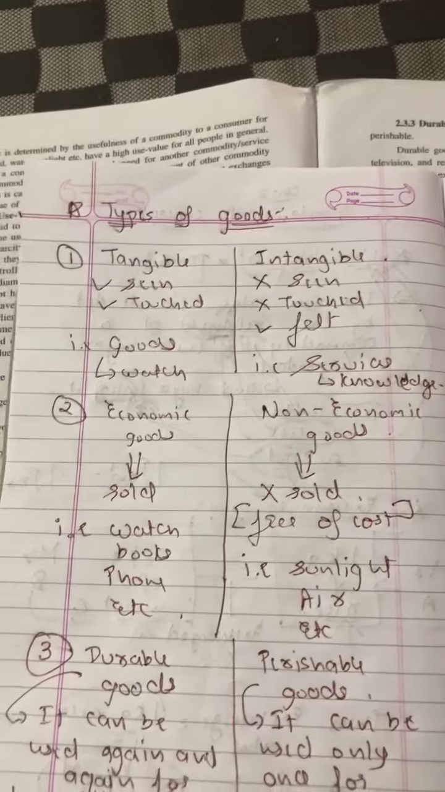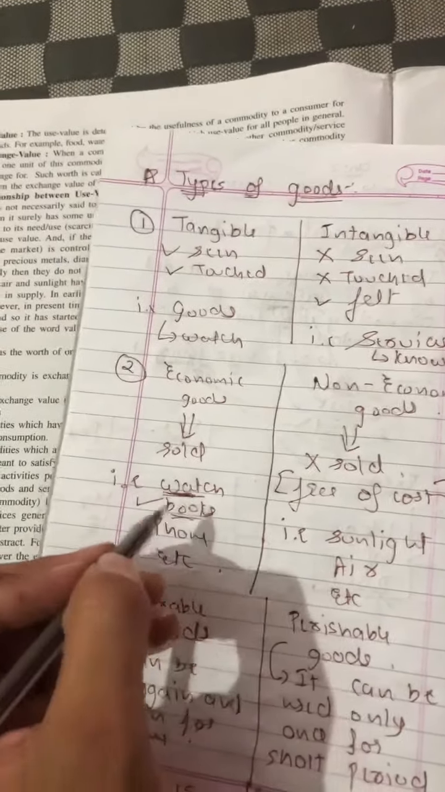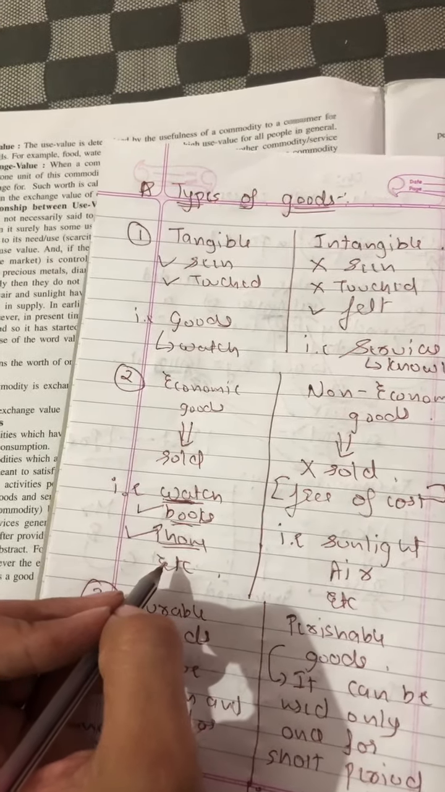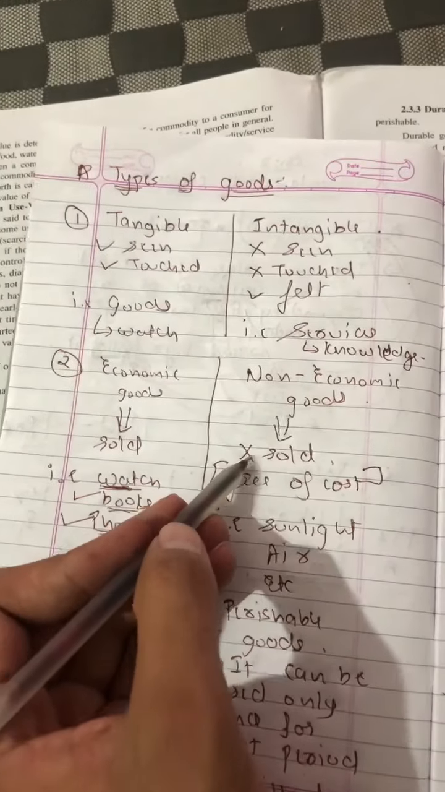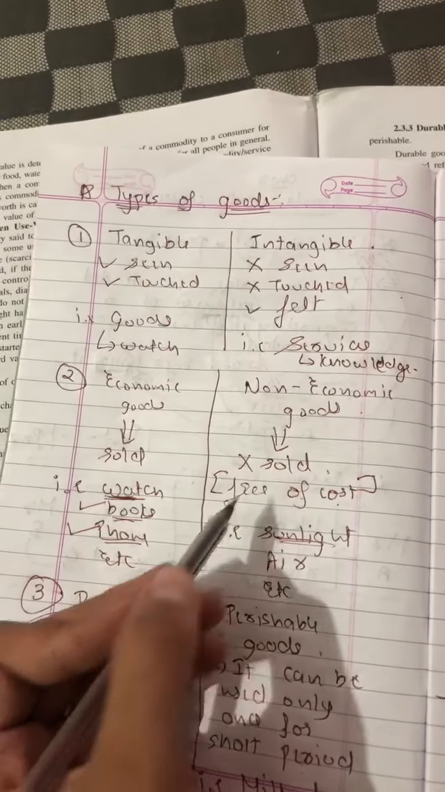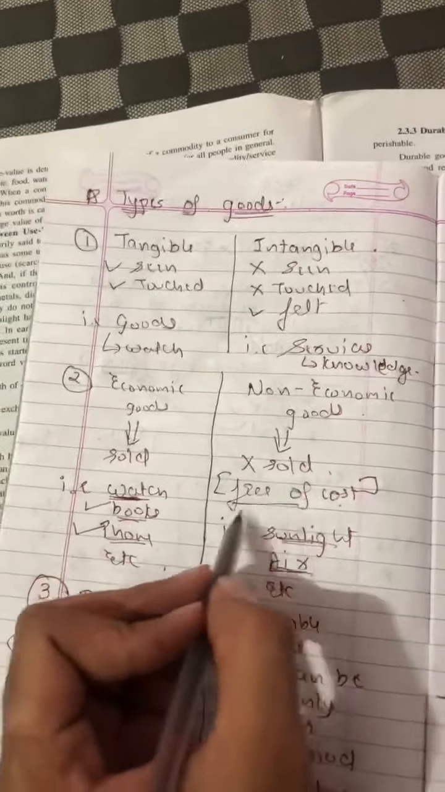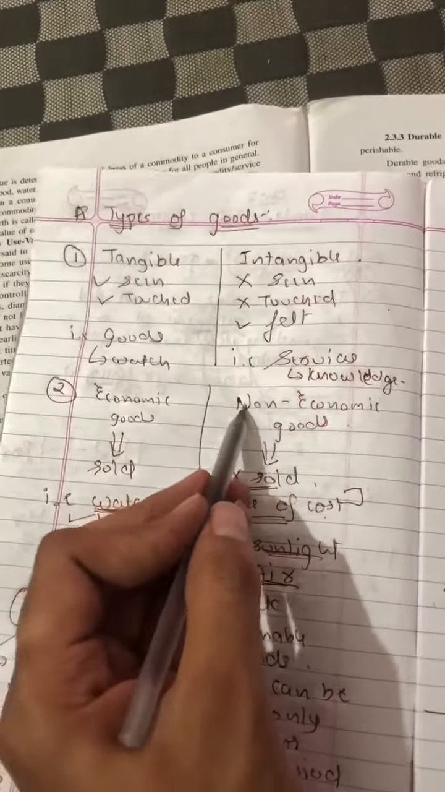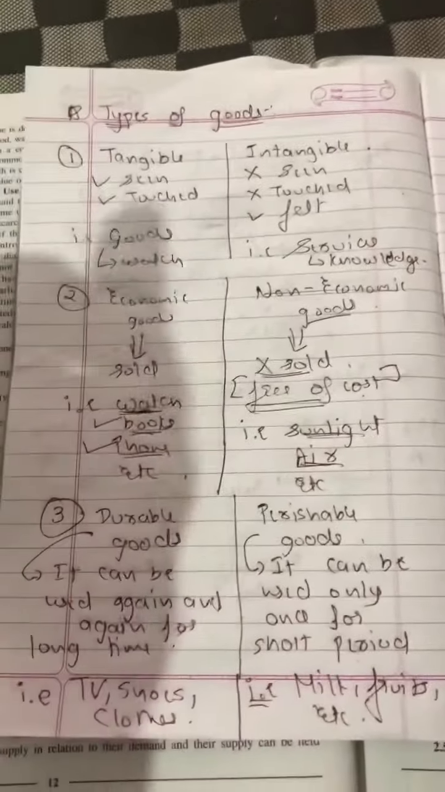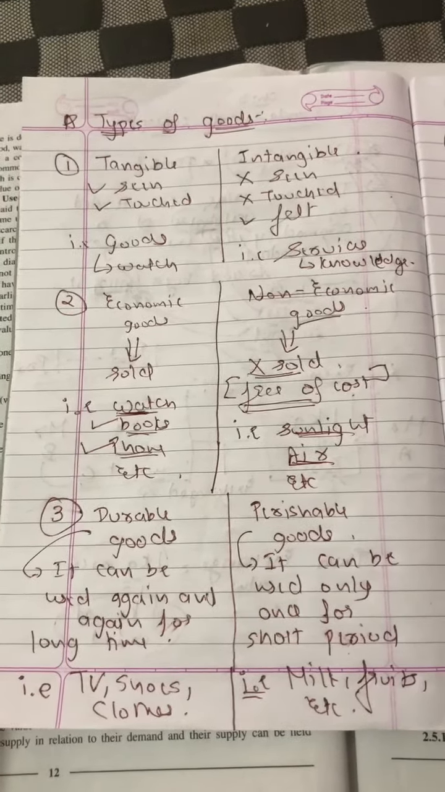For example, a watch is sold and you have to pay a price to buy it. A book is sold and you have to pay a price to buy it. A phone is sold and you have to pay a price to buy it. Non-economic goods are not sold, they are free of cost. For example, sunlight is free of cost. Air is free of cost. Getting an idea? Whatever is free of cost and is not sold is called non-economic goods.